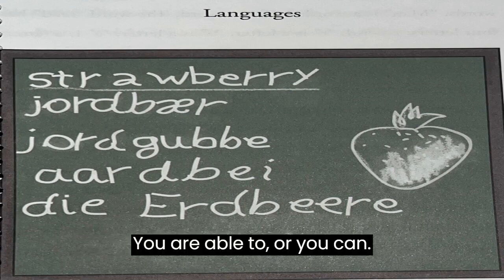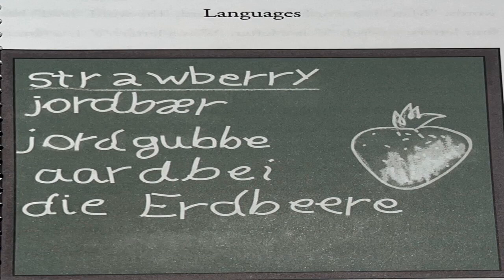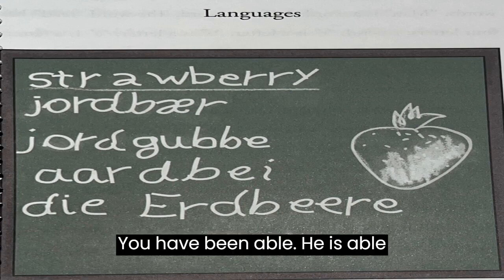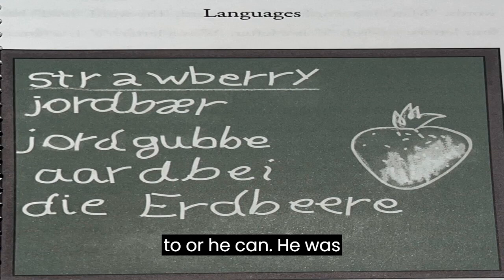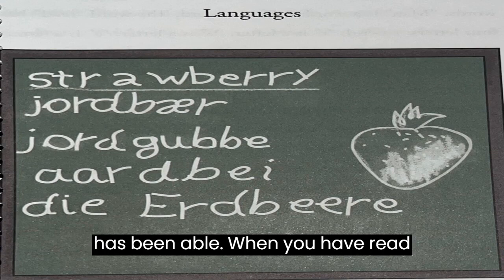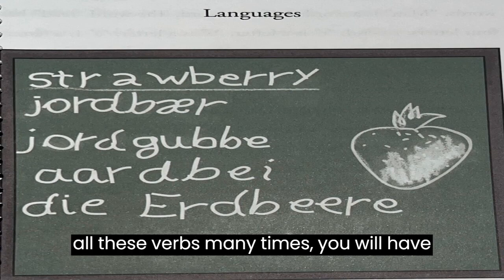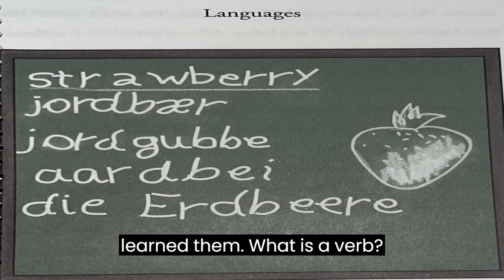You are able to, or you can. You were able to, or you could. You have been able to. He is able to, or he can. He was able to, or he could. He has been able to. When you have read all these verbs many times, you will have learned them.